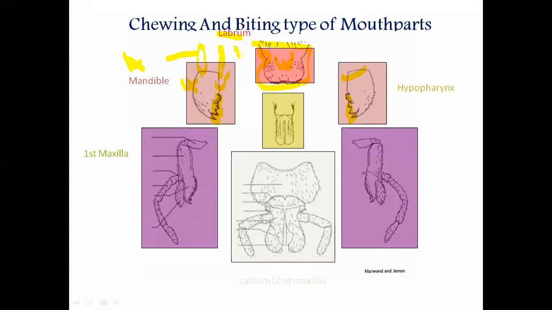That is to easily perform feeding, cutting and the different activities through the mandible. So at that time these two muscles are very helpful for the mandible.